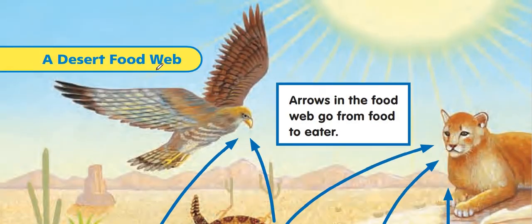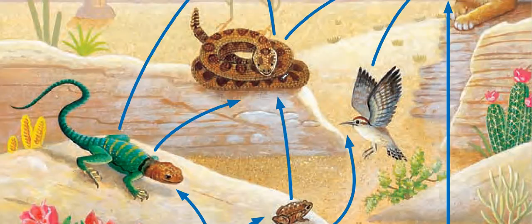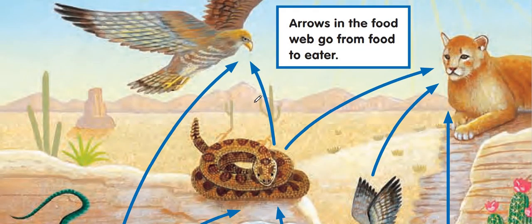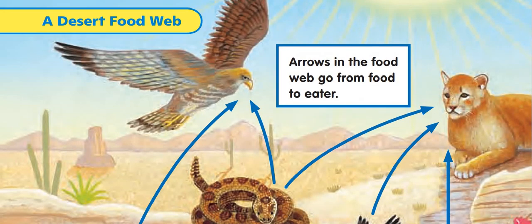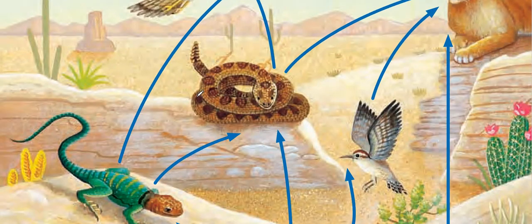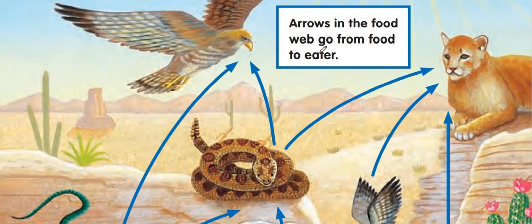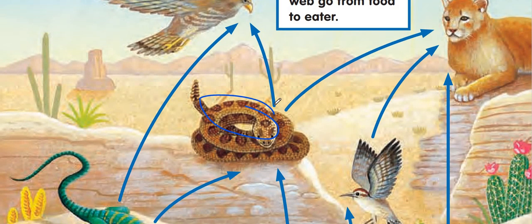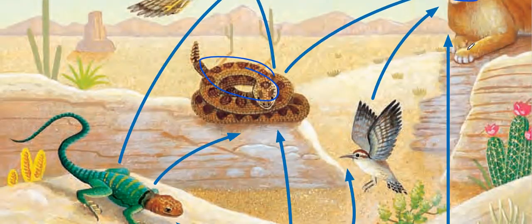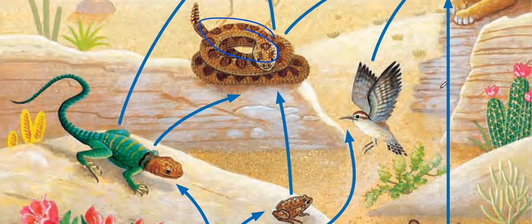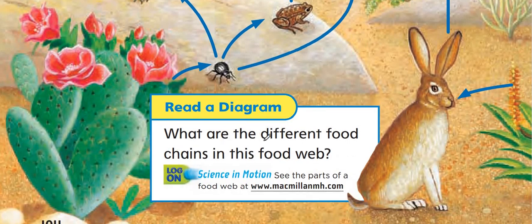Okay. What about the desert food web? A food web is more complicated than the simple food chain. Here we have the animal feeding on different kinds of animals, not only one kind. So the food web goes from the food to the eater. This is the food, and the tiger is going to eat the snake. Tiger is going to eat the snake, and also going to eat the bird, and the rabbit. So what are different food chains in this web?